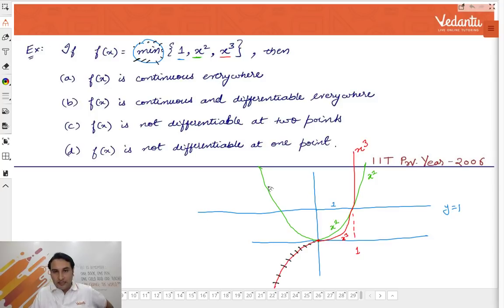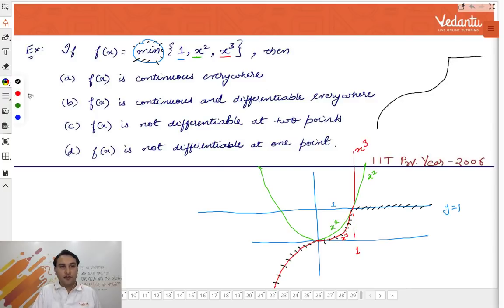So you see, between green, blue and red, from minus infinity to 0, red is lowest, then again red is lowest, and then blue is lowest. So if you see carefully, your graph actually looks like this. Let me plot the graph. The graph actually looks like this. This is the graph. That's it. Is it clear? So what is the answer now?